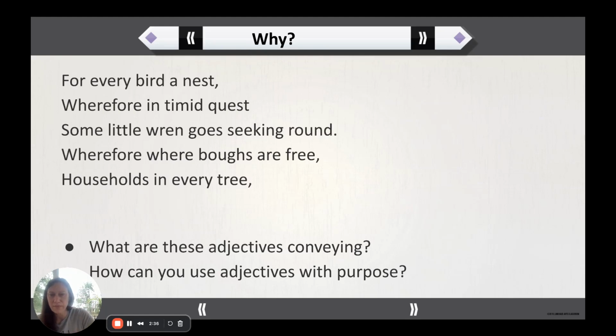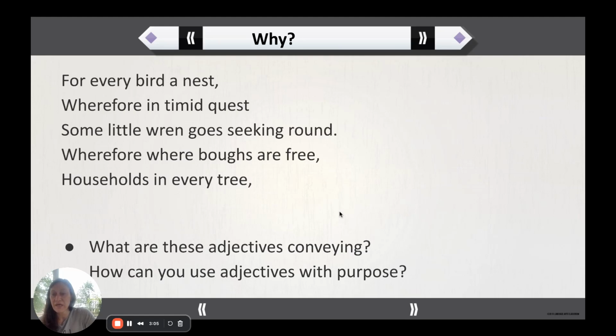She's got lots in here, but then if we look at this one, free. So this is a predicate adjective, and we'll talk more about those in a second. But free. I know that it rhymes with tree. I do understand that. But "where boughs are free." So boughs are branches right here. So free branches. So free for the birds to nest in, to live in. I'm not all the way sure.